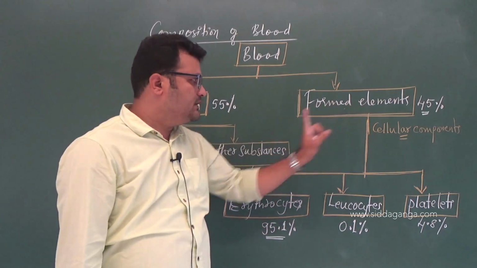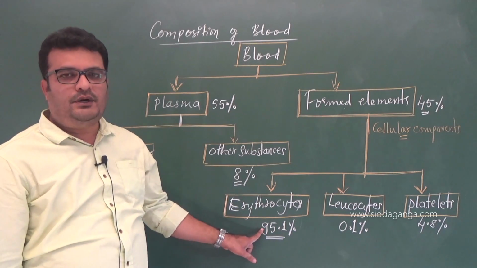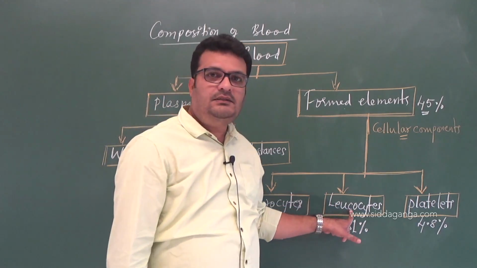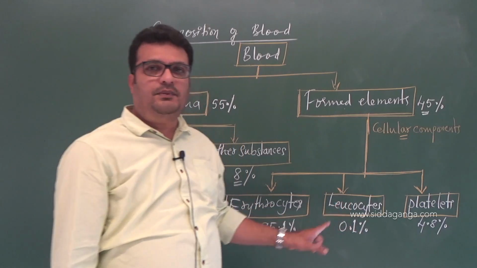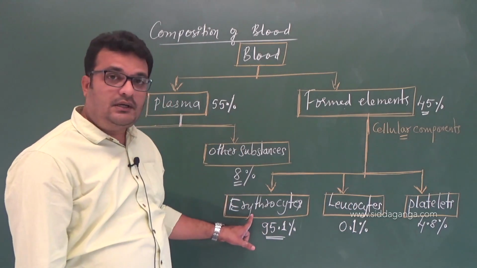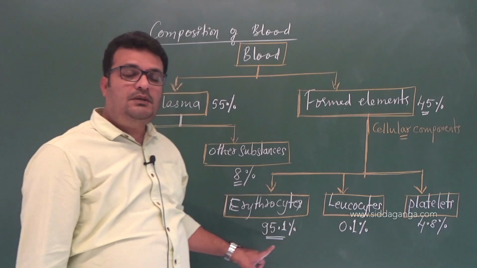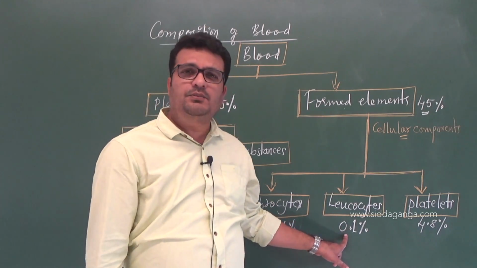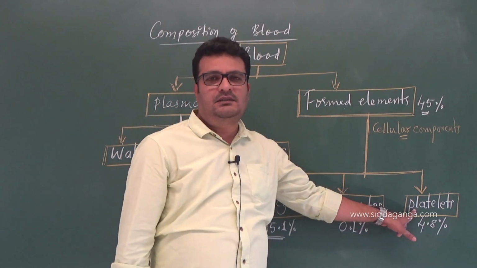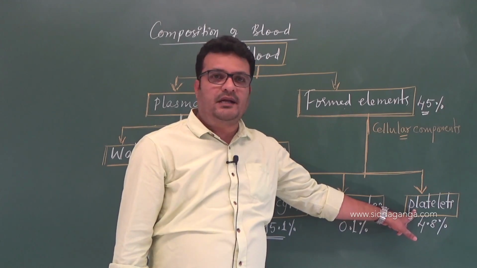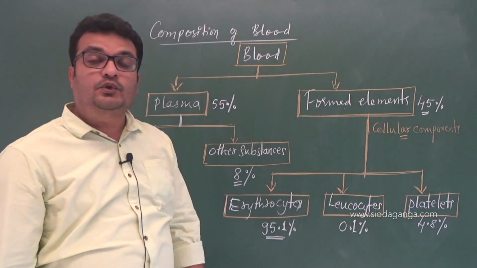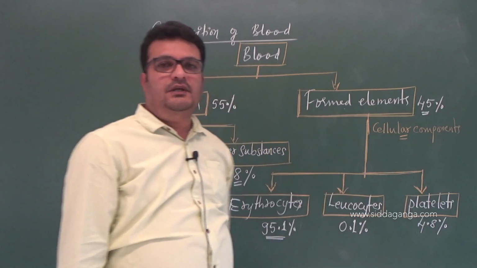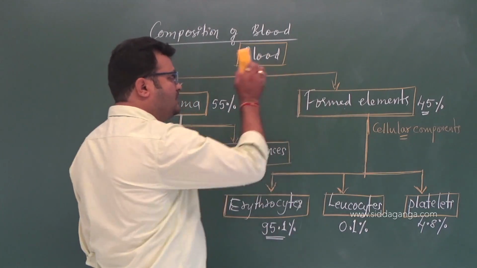Okay, so in the 45%, the maximum is 95.1, meaning erythrocytes or RBCs. Leukocytes are WBCs, white blood corpuscles or white blood cells, and these are called red blood cells. See how much difference there is between white blood cells and red blood cells: this is 95.1%, this is just 0.1%. And platelets are involved in blood clotting mechanisms, right? Platelets are also called thrombocytes. They are only 4.8% of the total formed elements in the blood, right?